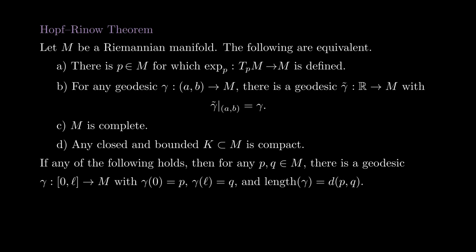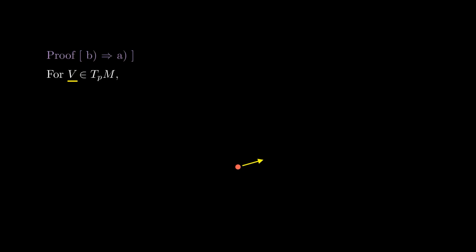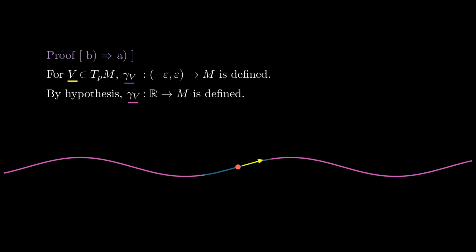We assume that geodesics can be extended indefinitely and want to show that the exponential map at a point P is defined on the entire tangent space TPM. This is going to be very easy. Pick V in TPM. From the existence of geodesics, we know that gamma V is well defined for some small time (minus epsilon, epsilon). By hypothesis, gamma V is going to be defined for all times, in particular at time 1, which is what we need to define exp_P of V.